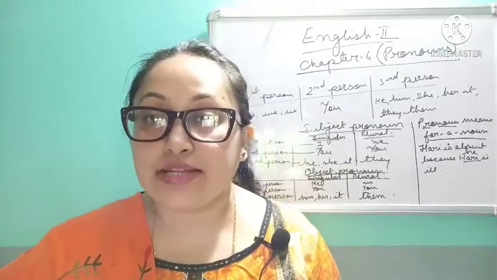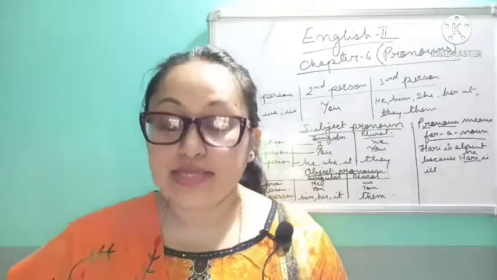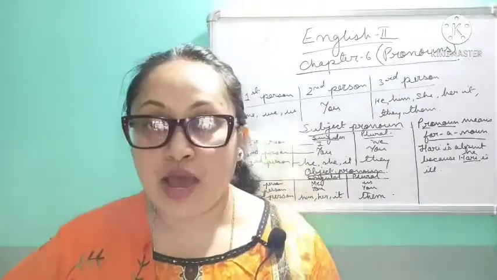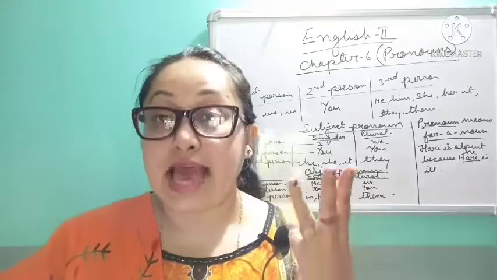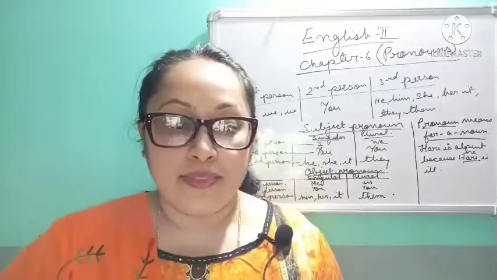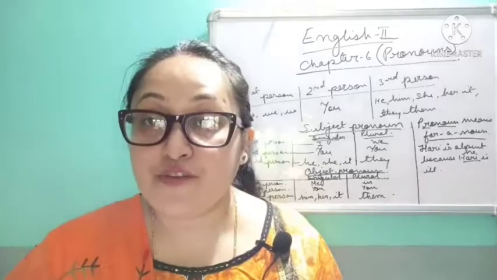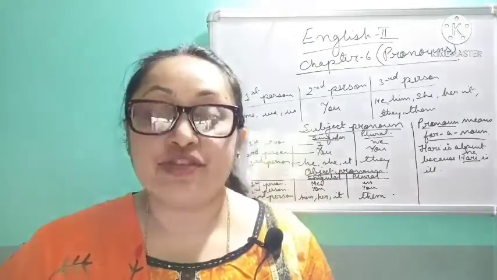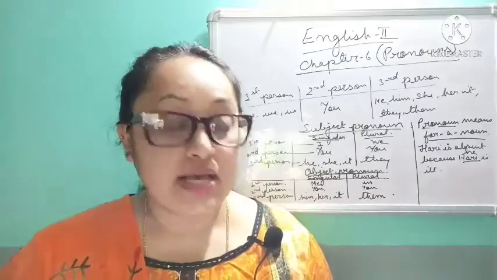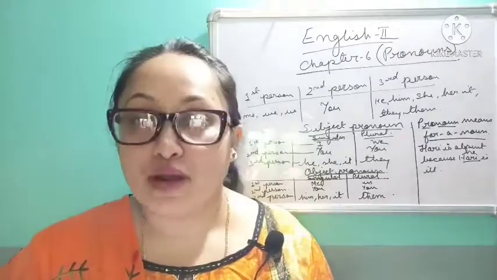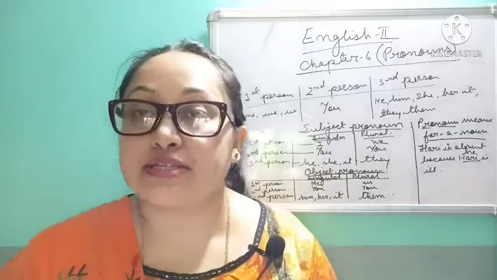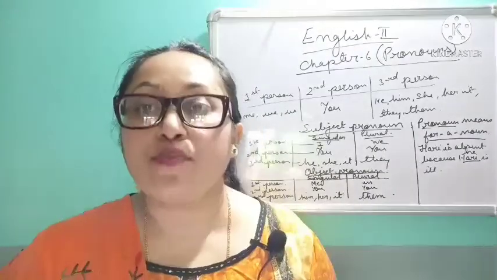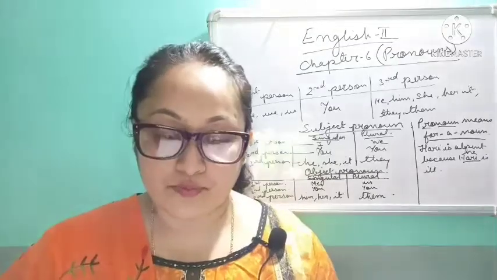So what are the kinds of pronoun? Number one is personal pronoun. Second one is reflexive pronoun. Third one is emphatic pronoun. Then fourth one is demonstrative pronoun. Fifth one is relative pronoun. And sixth one is possessive pronoun. Seventh is interrogative pronouns. So students, we will discuss all the kinds of pronouns in detail. So let us discuss about personal pronoun.